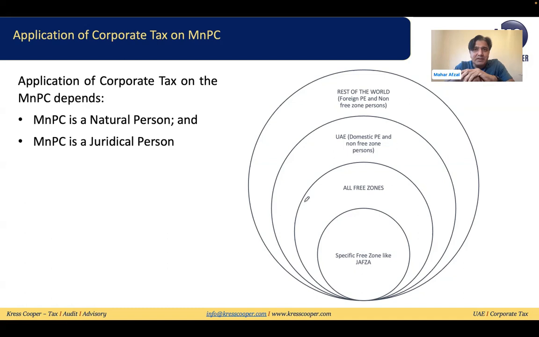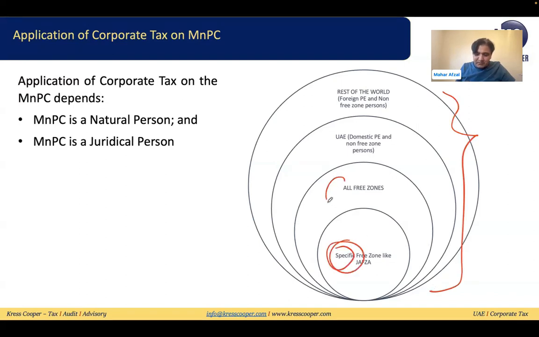If the MNPC is a natural person, look at this diagram. I have classified the whole universe into four different zones. This is a specific free zone, this is the rest of the free zones of the UAE, this is the UAE mainland, and this area is the rest of the whole world.